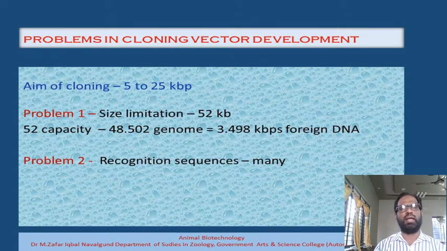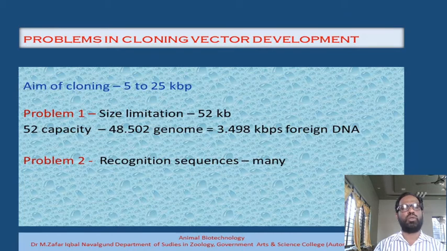But by using this bacteriophage lambda, our aim of cloning is to clone a DNA which has a length of about 5 to 25 kilobase pair. Even if you have a DNA which is anywhere between 5 to 25 kilobase pair, that particular DNA fragment should be cloned, and that should be the aim of the cloning in case of the bacteriophage lambda.